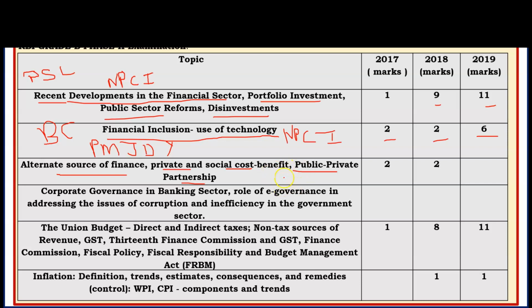And current affairs related to public-private partnership are important. On alternate sources of finance, a question was asked on peer-to-peer lending, P2P lending, which was in the news at that time.